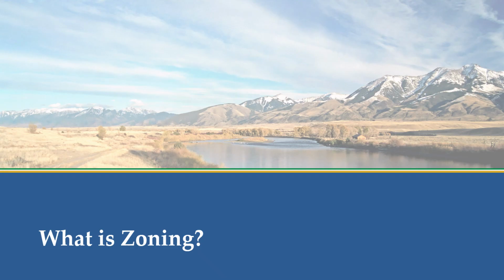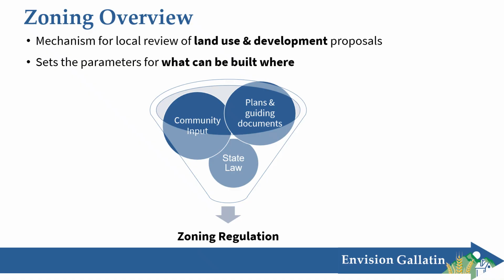All right, so what is zoning? In short, zoning sets the parameters for what can be built where in the county. So when we develop zoning, we always take into account things like existing plans and guiding documents, like the growth policy and any neighborhood plans. We do extensive community input and then also take into account any limitations by state law, and all of that combined together creates the content for a zoning regulation.